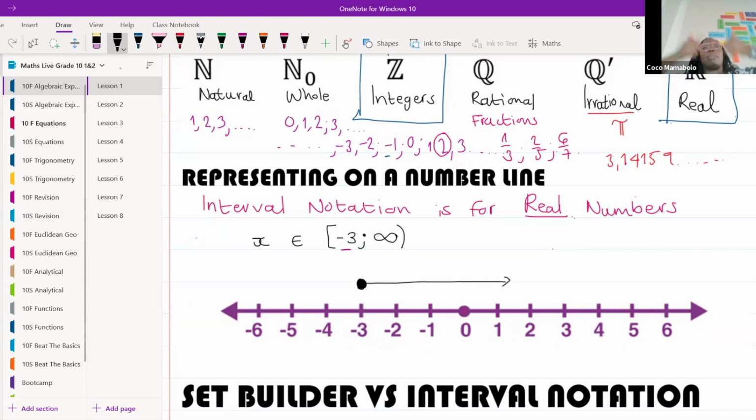Okay, give me a thumbs up. Are we okay with interval notation? Yes? Beautiful, well done. Okay, good. Let's try a different one. Thank you, Tandolwetu and Pusele, it's beautiful. Let's try a different one.